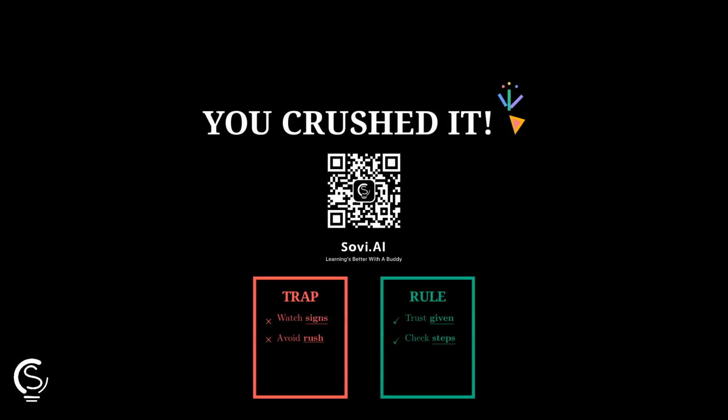Well done! Scan now. Trap: do not mix signs or rush. Rule: trust the given changes, then check which shift matches both outcomes.